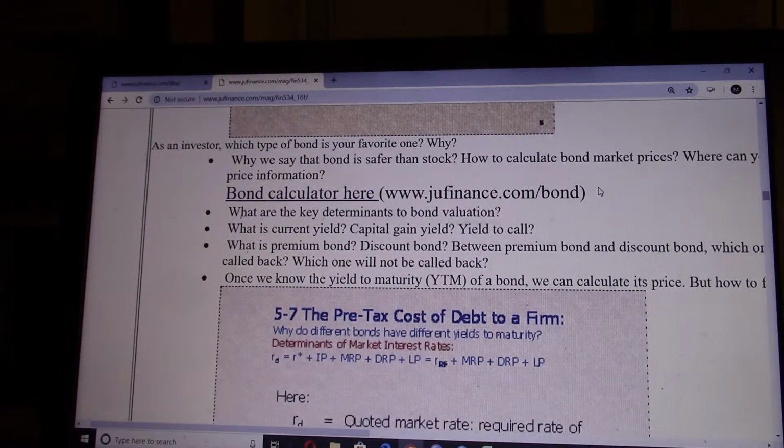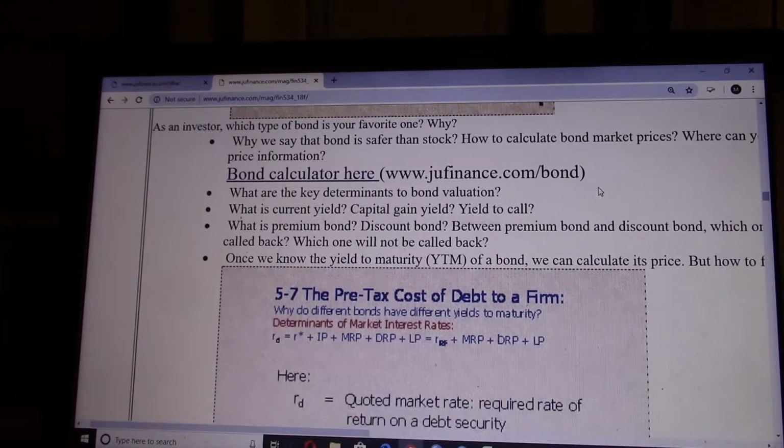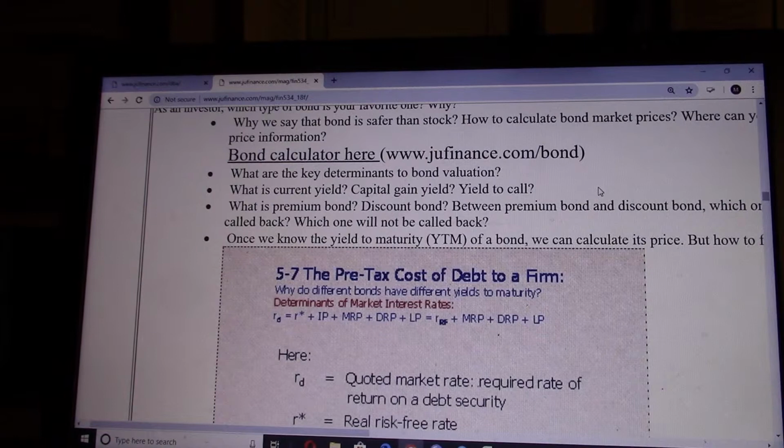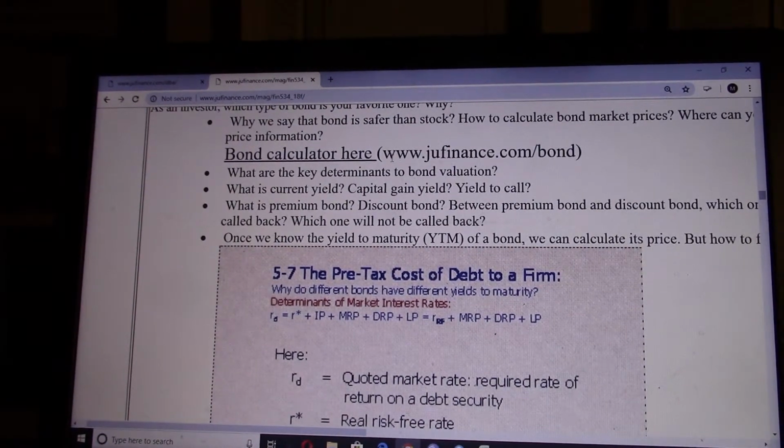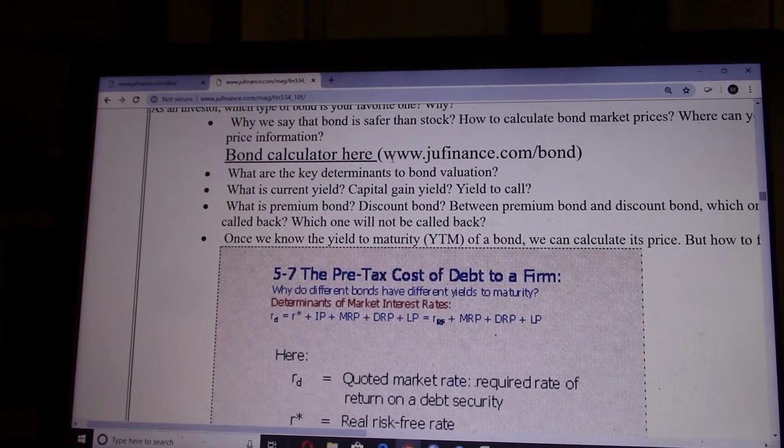So bonds are safer than stock because the cash flows are fixed, and investors will be receiving the coupon every year, and also investors will be getting the $1,000 back when the bond contract is matured. So you can click on this. You can find the bond calculators here, jufinance.com/bond. You can find the calculator and you can give it a try.